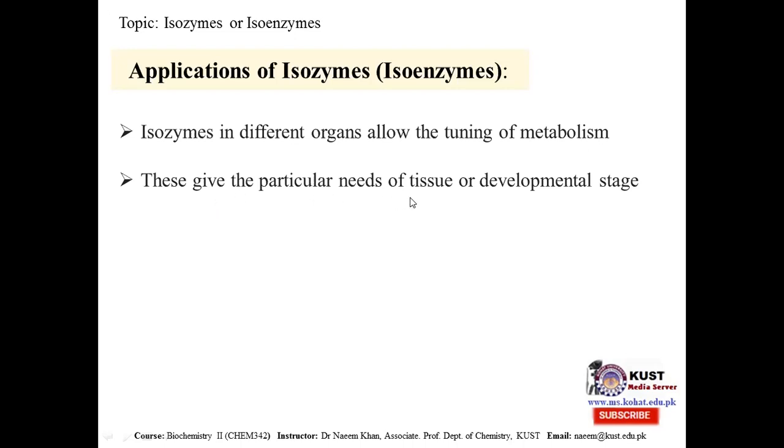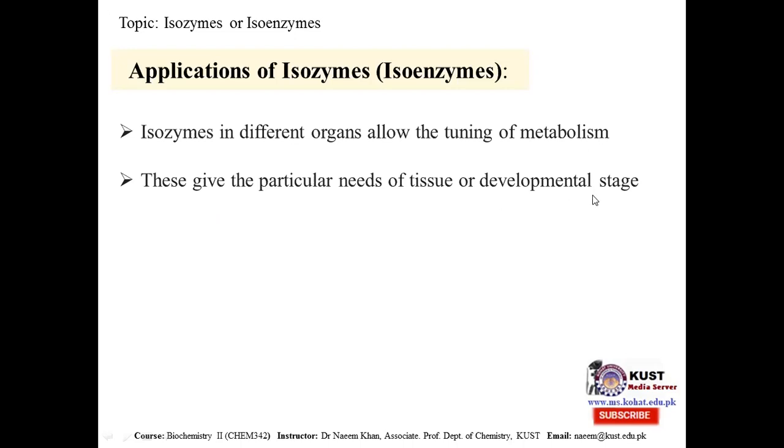Isozymes reflect the particular needs of the tissue and development stage. By looking at the different isoenzymes in different tissues or development stages, we can conclude about the different needs of the tissue or of the development stage.